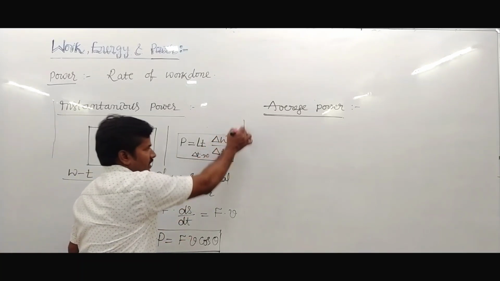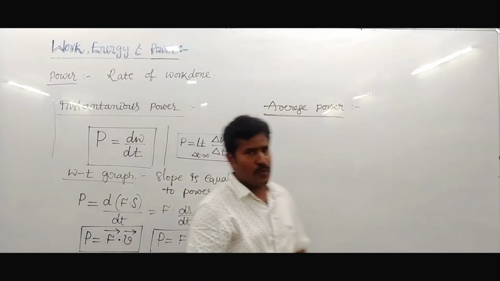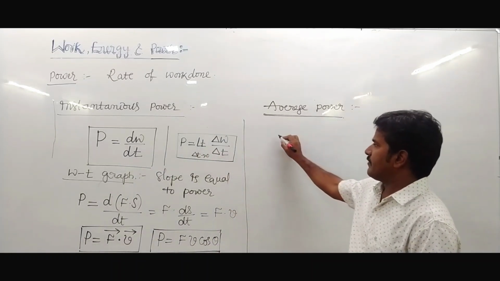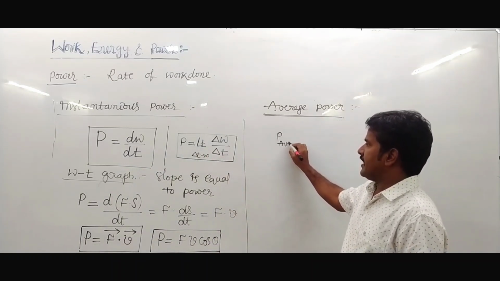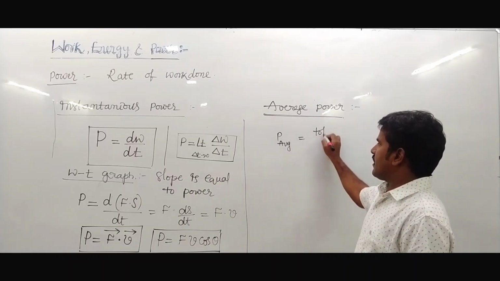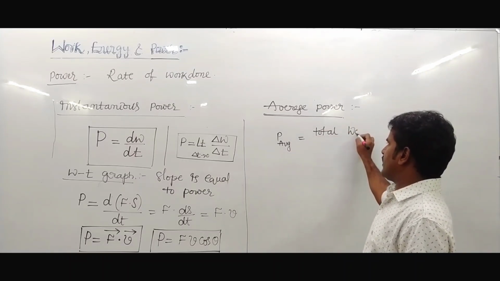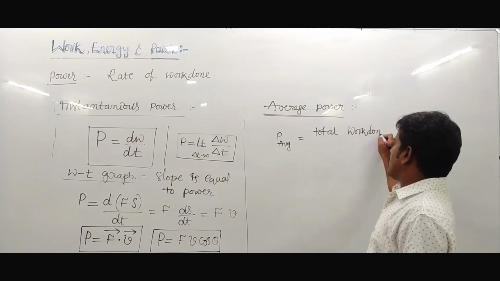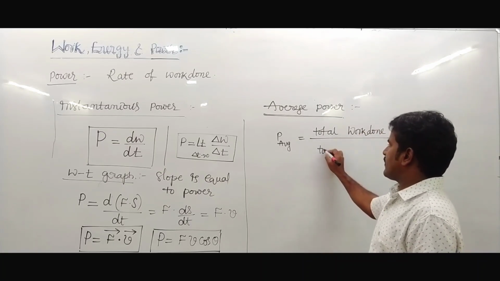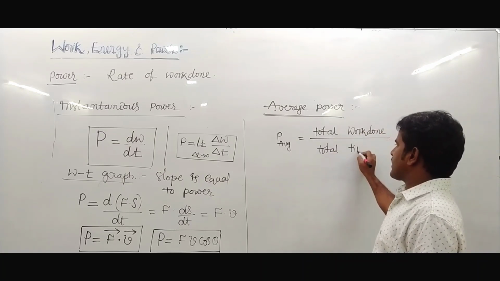Average power is total work done upon total time, that is W upon T. Power is a scalar quantity.